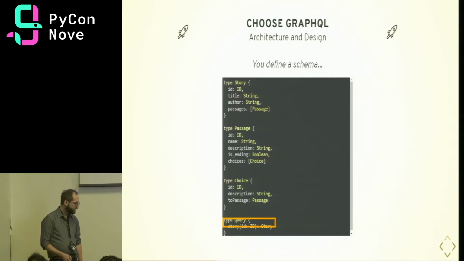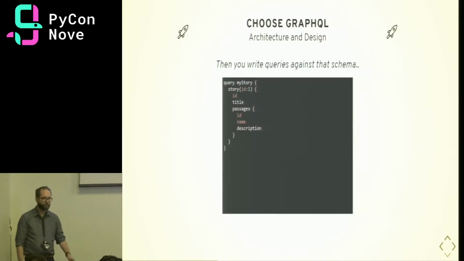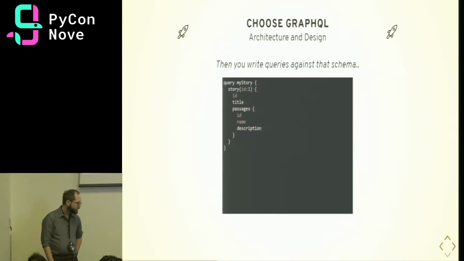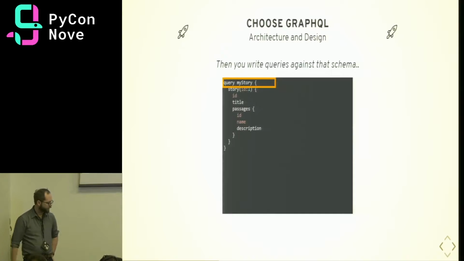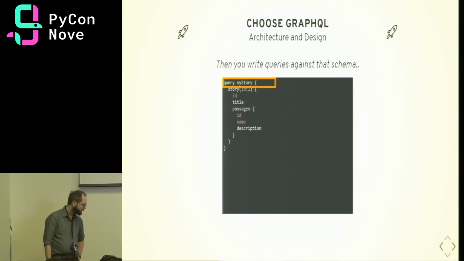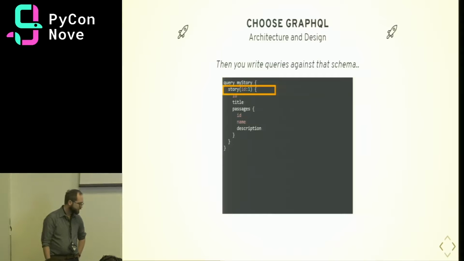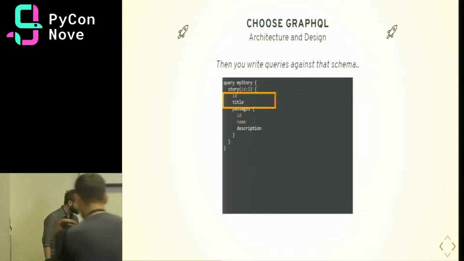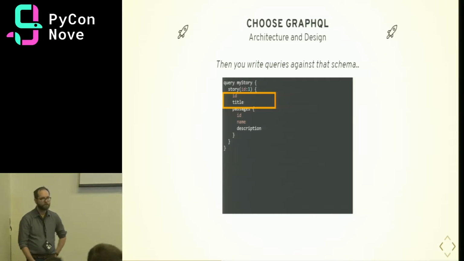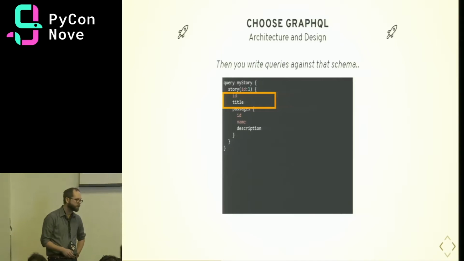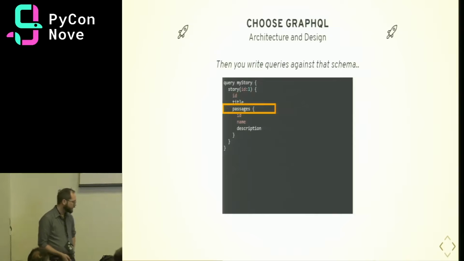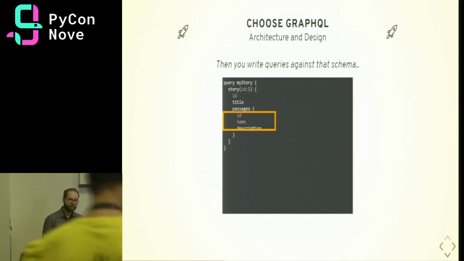And yeah, next, we write our query against the schema. So in this case, we have a query which we've named myStory, which is just an arbitrary name for the operation. And we access the story with ID of 1. So that'll return back just the one story we care about. And we may only care about ID and title, and we don't care who wrote the story. We don't care about the author, so we don't want it. We can also ask for a list of the passages for that story, and some specific fields.